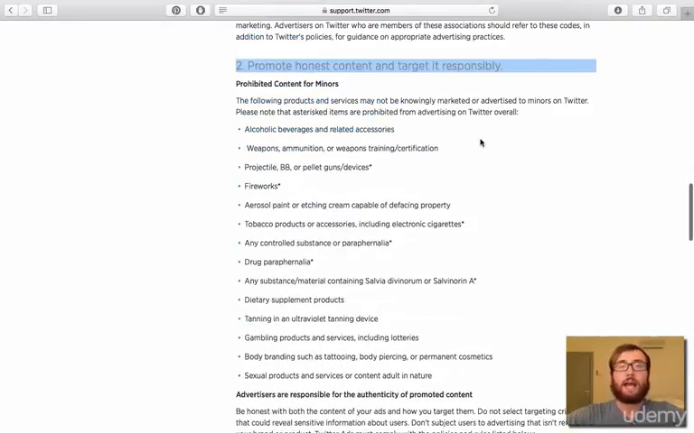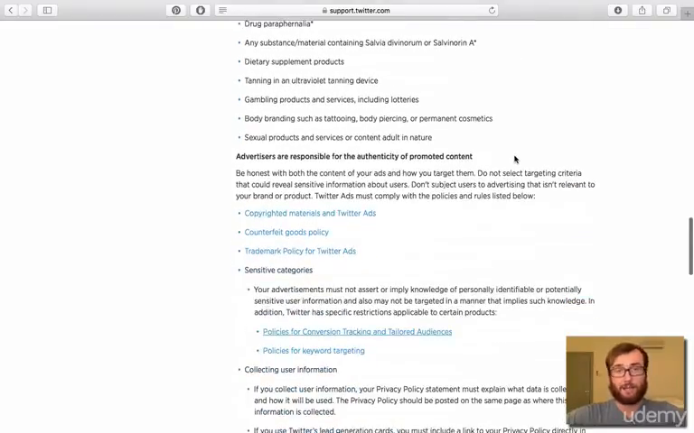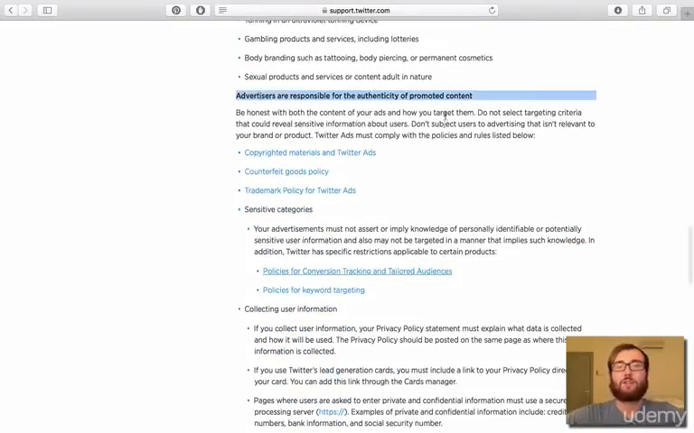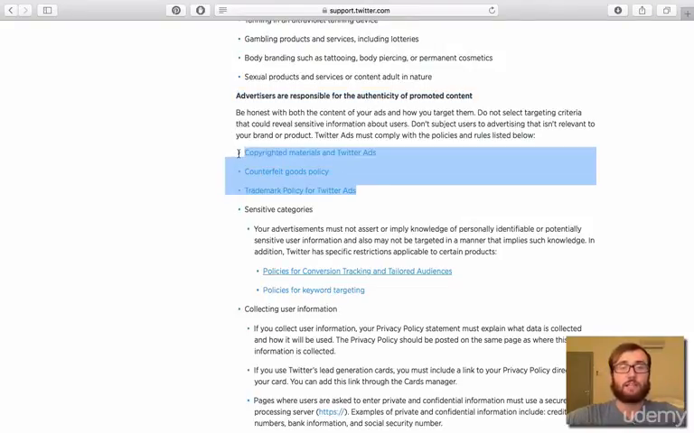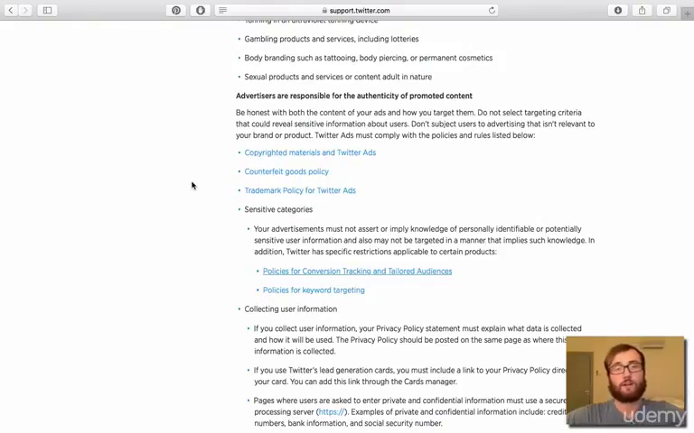Number two, they ask that you promote honest content and target it responsibly. So don't target content that's inappropriate for minors to minors. That makes sense. You should not do that anyway. And advertisers are also responsible for authentic content. If you're advertising a site that is not real, or it's fake, or it steals users' information, this is not the right way for you to promote. You shouldn't be doing that in the first place, but Twitter is not the place to advertise that content. So anything that goes against copyright laws, counterfeit laws, or trademark laws, don't advertise it on Twitter.